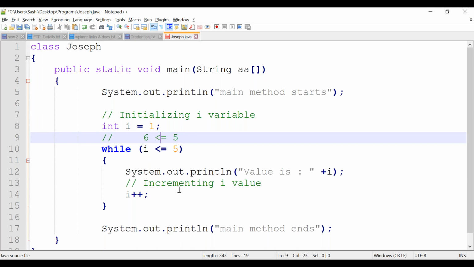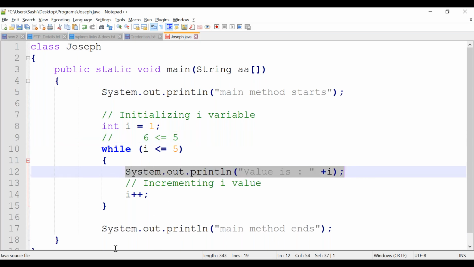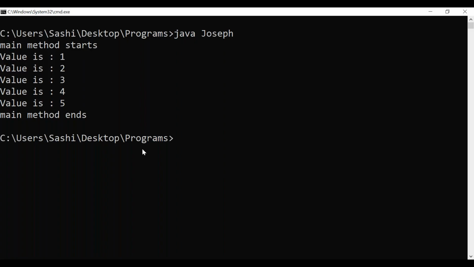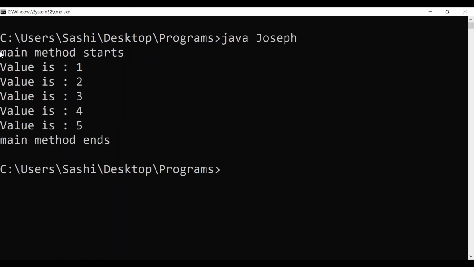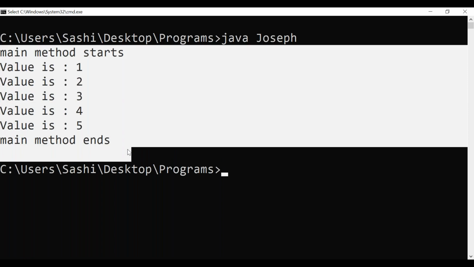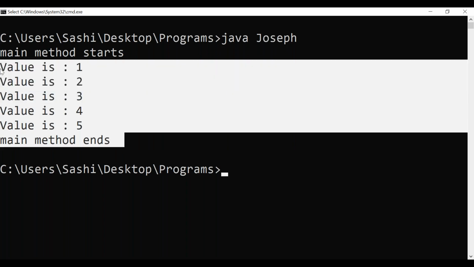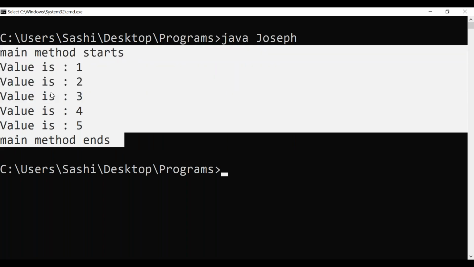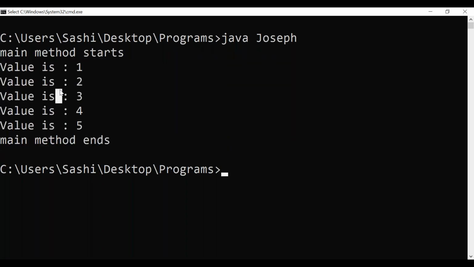So it comes out. That's why we are getting 1 to 5. You can verify the output. Correct? So the while loop is executed until the condition becomes false.